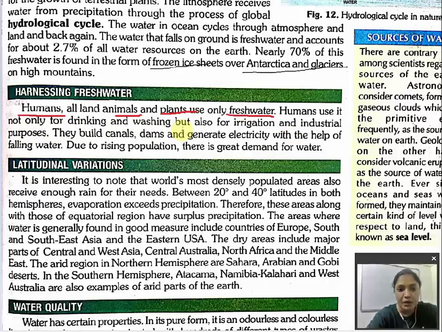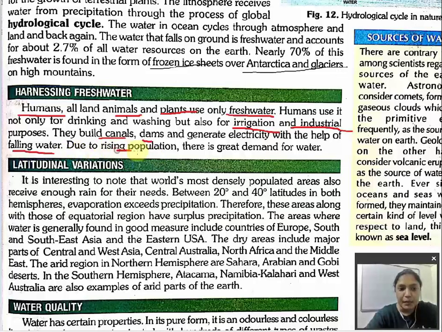We human beings use water only for drinking and washing? No. Water is used for what? Irrigation also, for agriculture purpose also, in fact for industrial purpose also. They build canals, dams and generate electricity with the help of falling water. We people build canals also, dams and generate electricity with the help of falling water.